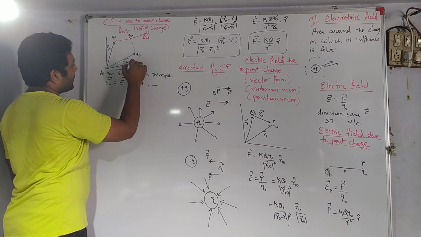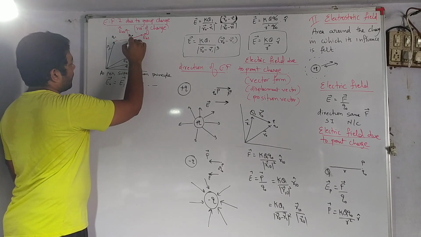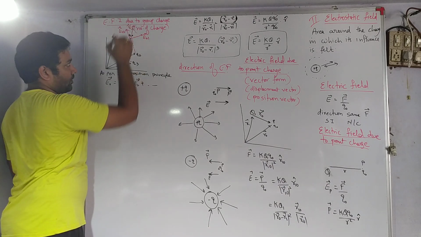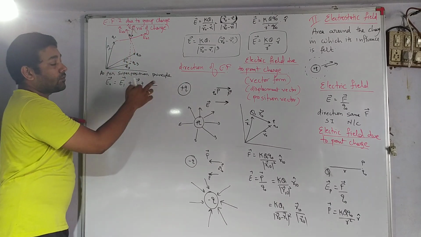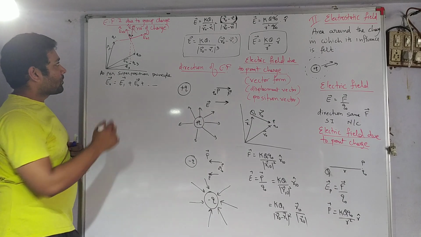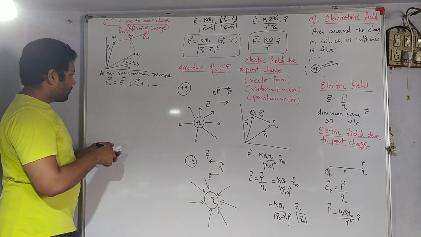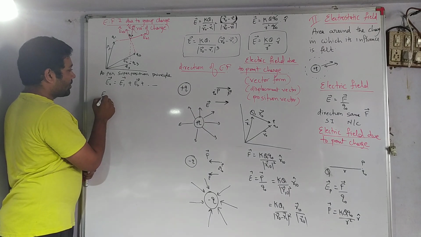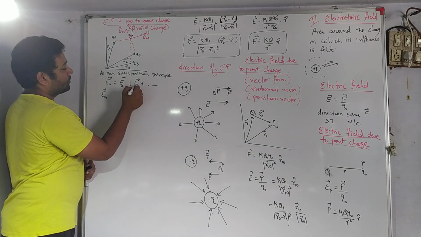Similarly, due to 3, it will be away, the electric field on 0 due to 3. Since the directions are different, we have vectors, and we can calculate the overall resultant. Let us try to simplify this. Let us first calculate the electric field intensity on 0 due to 1.